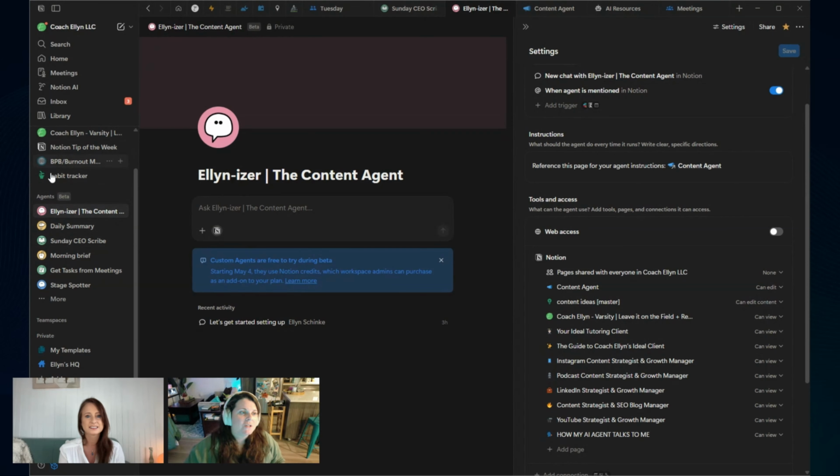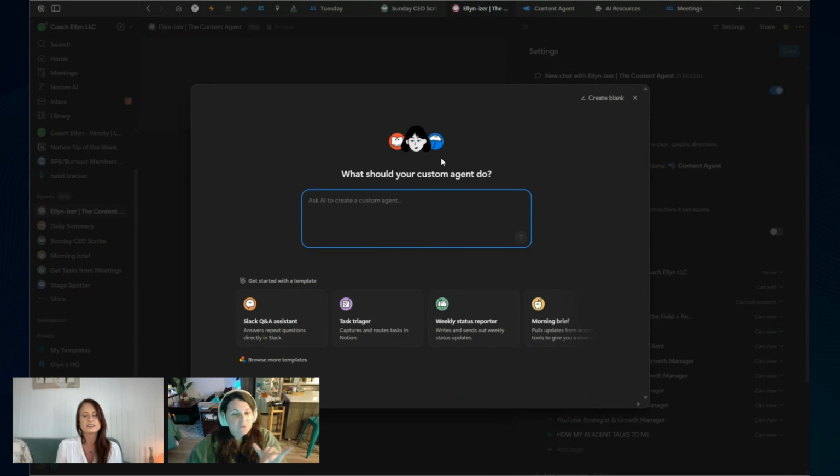got Notion, you'll see over here it says agents right here. And as soon as you want to create a new agent, you click the plus sign. And what's really cool about it is you can use AI to create the agent. So what's an idea? Let's actually create an agent right now.